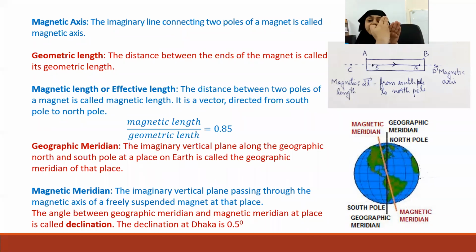So if I take a different point on the surface of Earth, the planes also will change, right? So at different points on the surface of Earth, the declination, that is the angle between the two meridians, will be different. So what is the declination at Dhaka?